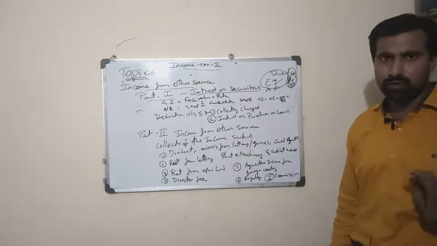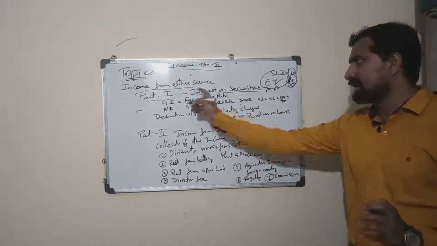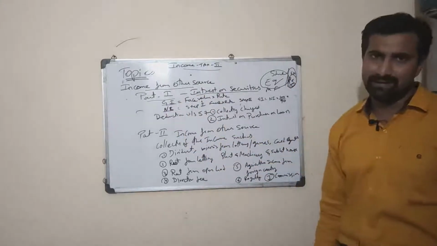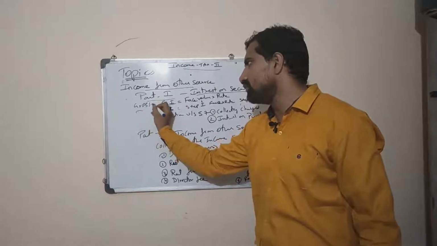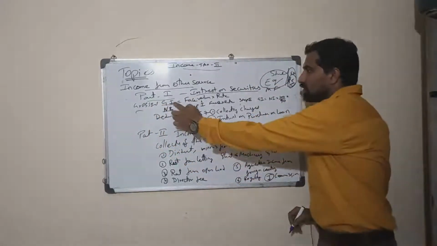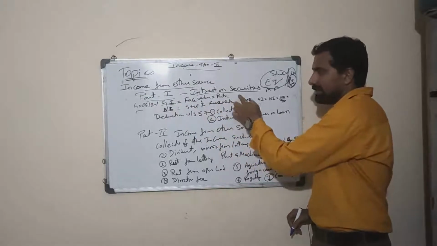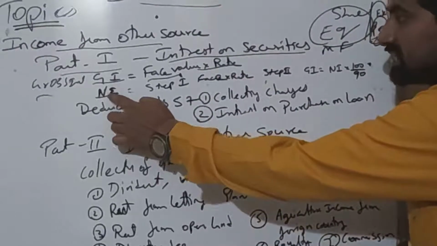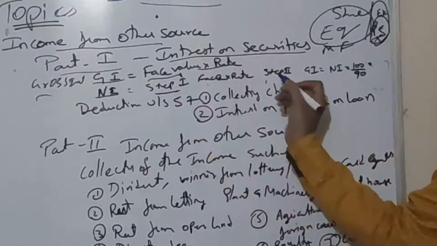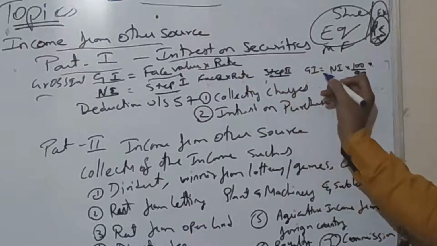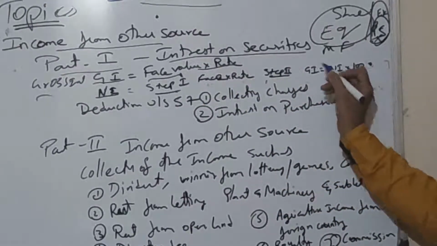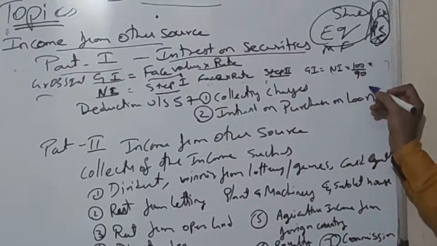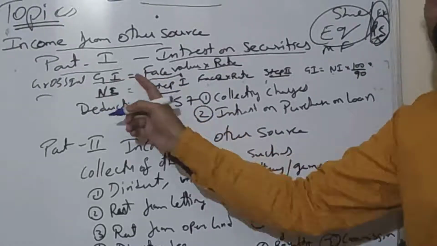What interest are we going to receive in particular with respect to income tax? It describes how to calculate interest under gross interest and net interest. What is meant by gross interest and net interest, and how do you calculate them? For gross interest, the formula is face value into rate. For net interest, we have two steps. Step 1, calculate face value into rate. Step 2, whatever value I got in step 1, multiply by 100 and divide by 90. That is the formula to calculate gross interest and net interest.